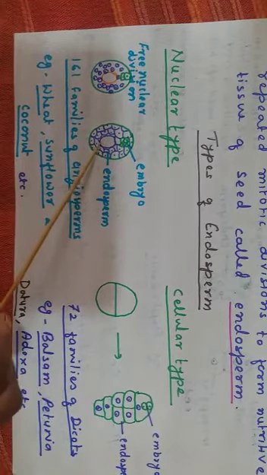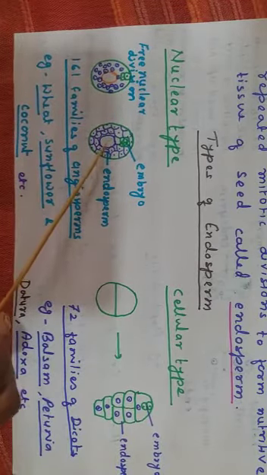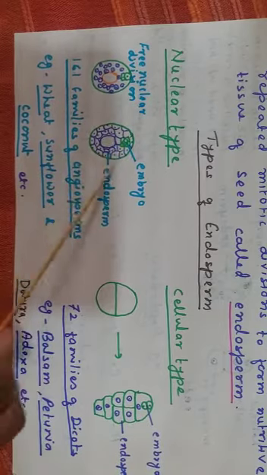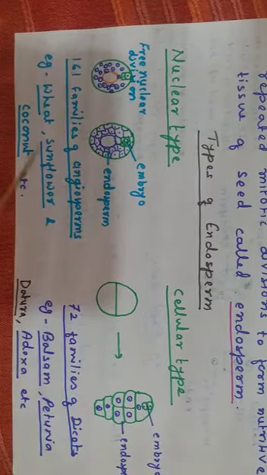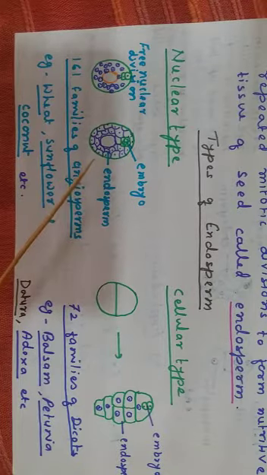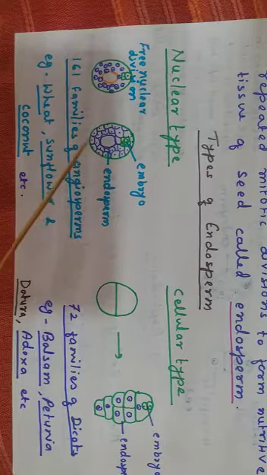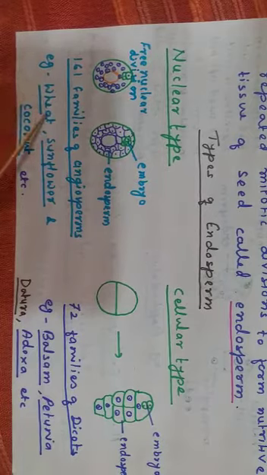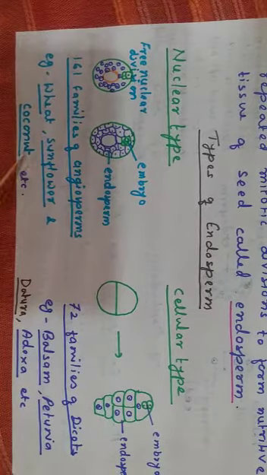Coconut milk, or coconut water, is the example of liquid endosperm, because here wall formation does not take place toward the center, but peripheral wall formation takes place. So in coconut, the solid white part of the seed is solid endosperm, and the milk or coconut water is called liquid endosperm. So this is about the nuclear type. Examples of nuclear type of endosperm: wheat, sunflower and coconut.